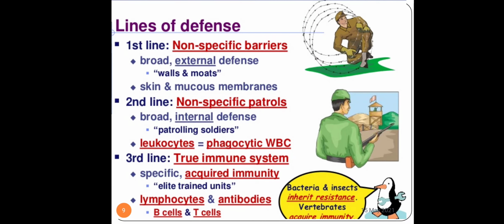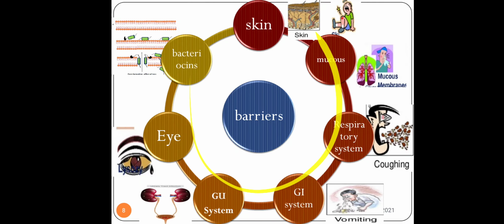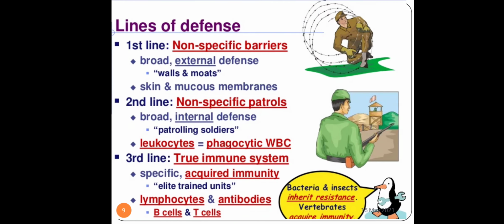What do you mean by first line and second line defense mechanism, which I've always told? Suppose we are talking about defense, basically protection. If we compare this protection to our borders, even India is protected, and who is protecting the borders? That's basically the soldiers, isn't it? Simply the soldiers are not there, they have barricades separating the borders. These barricades are called the primary or first line defense mechanism. So whatever we had studied, all these are the barriers or barricades, the primary or first line defense mechanism.